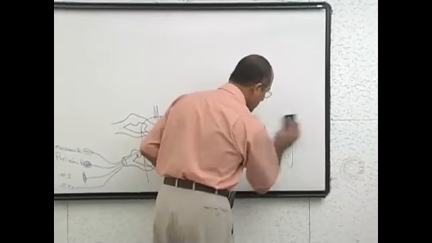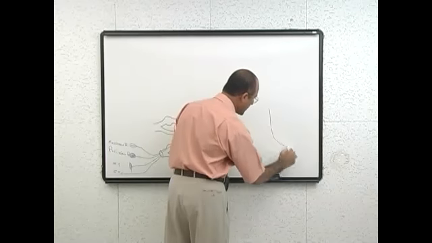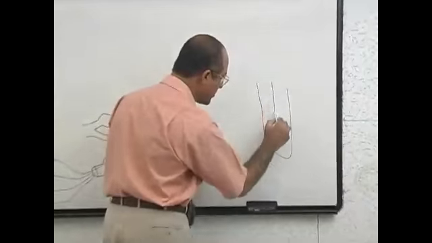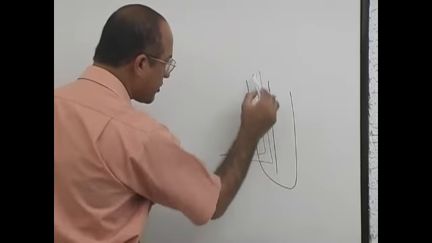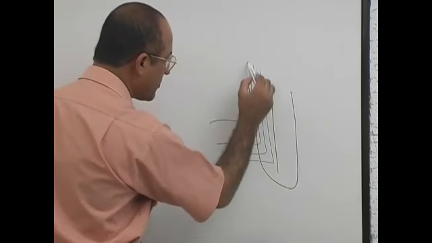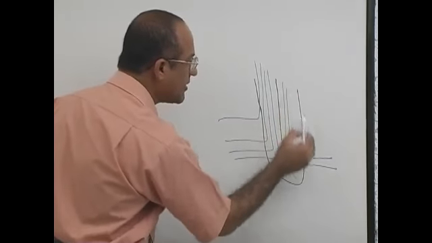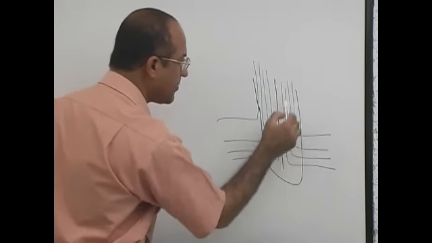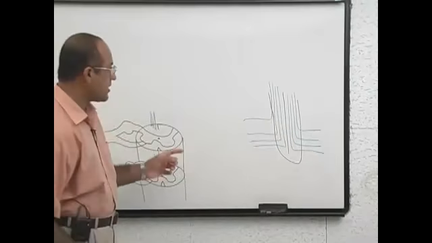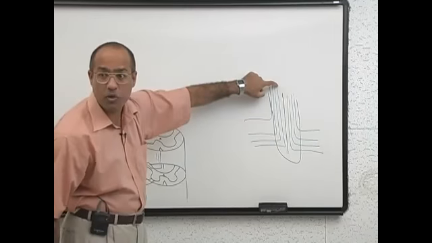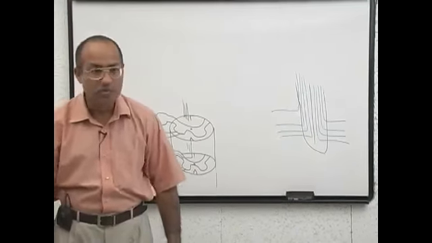So, you must know the spatial arrangement of dorsal column, first of all. Again, I will make it more clear. If this is the spinal cord, this is the center of the spinal cord, fibers are coming, going like this. So, you have to tell me, now listen carefully, and of course in opposite side also fibers are coming and they're adding on lateral side or medial side? Lateral side. So in dorsal column system, the fibers which are more medially, they are from lower part of the body, and fibers which are more laterally, they are from upper part of the body.